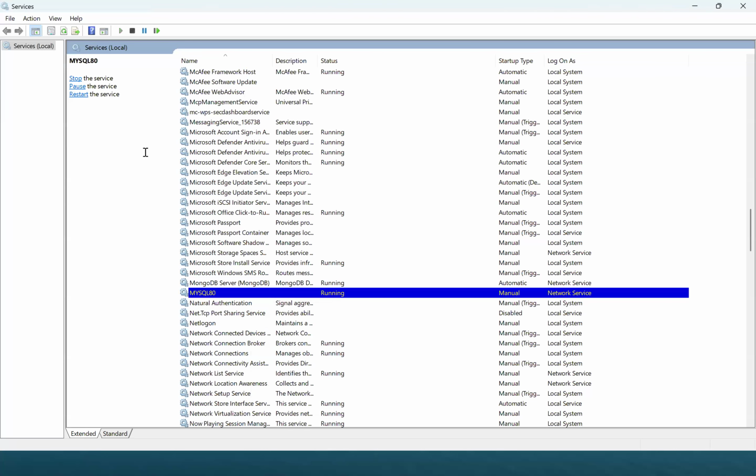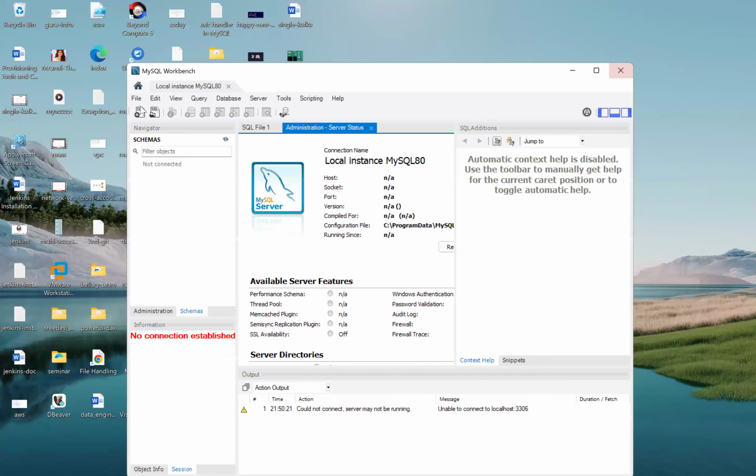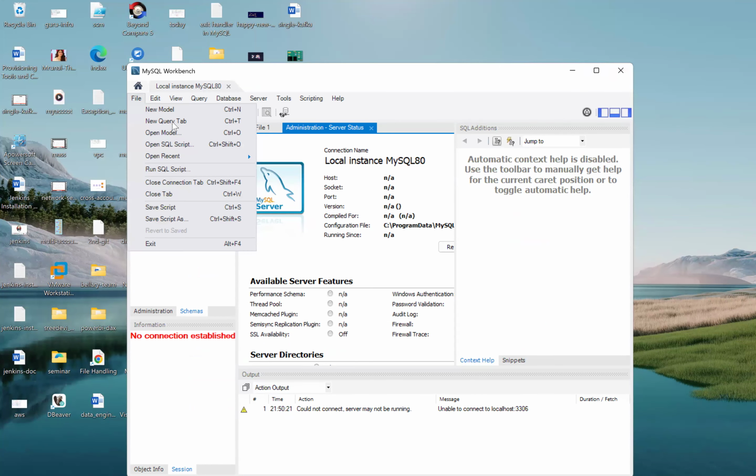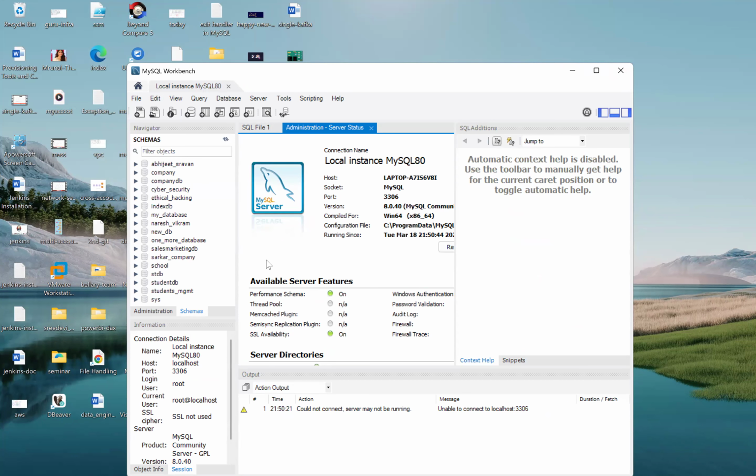Again, now I got the data from the internet, right? Same thing in the MySQL Workbench also. In the MySQL database, we have a lot of data here, so we can get it from here also. For example, see, I have a lot of data here.